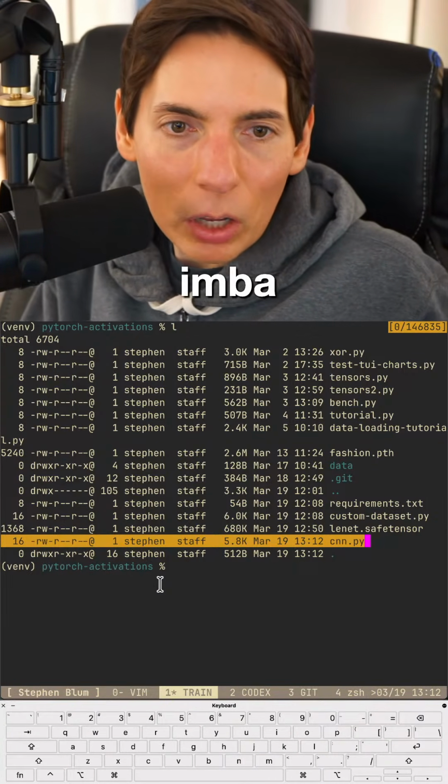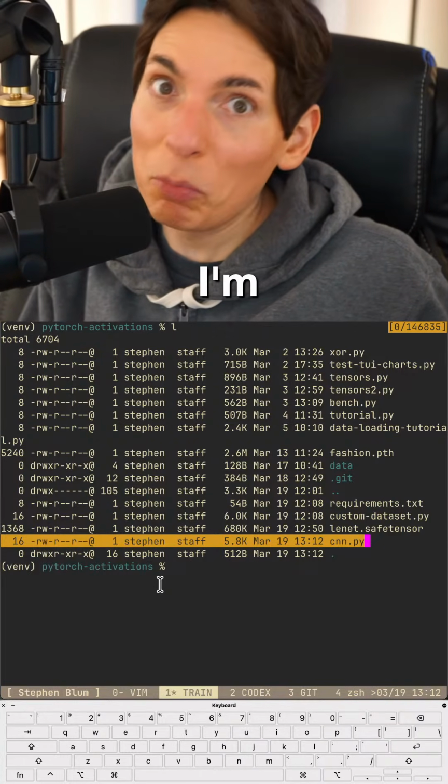NeoVim is IMBA. What is IMBA? I'm used to most internet acronyms.